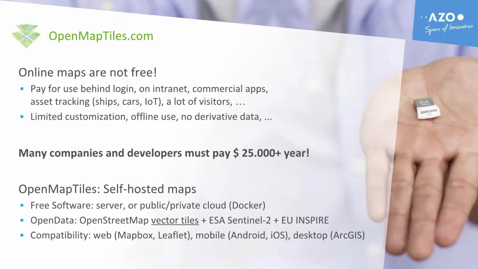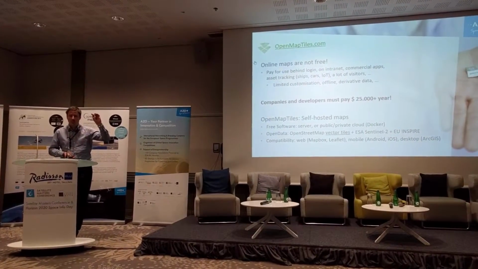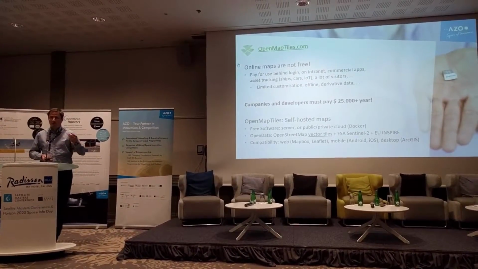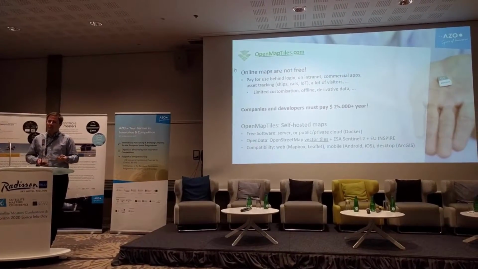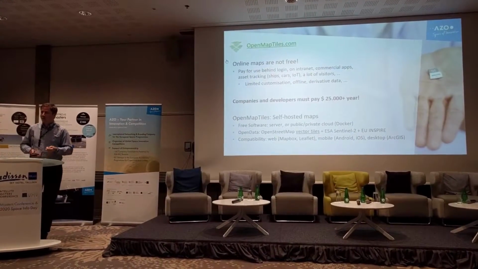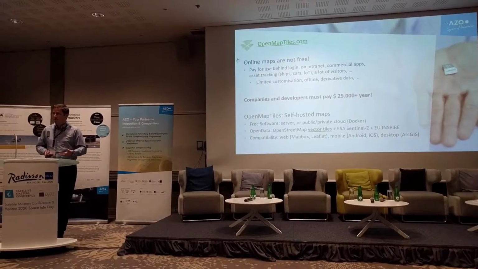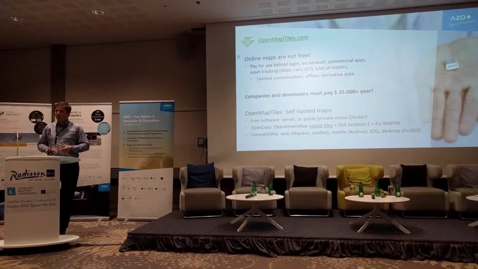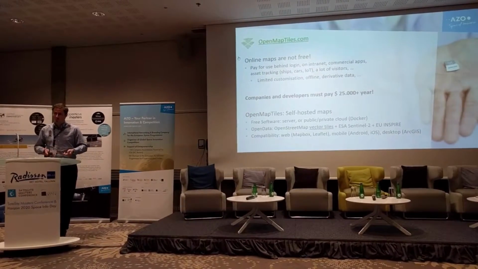What it practically means, we fit the whole world on a USB stick like this one, and we give you free software which you can put on your own laptop, server or cloud, and put these data on your server, and then you have your own base map which can replace ArcGIS, replace Google Maps API, or another mapping services you normally rent, with something what you control, what you can style, what you can adjust for your business, or a purpose of your mapping portal to have a base map where you can display maps on top of it.